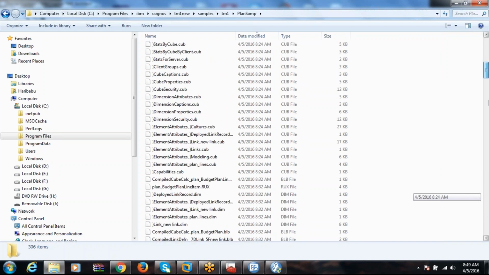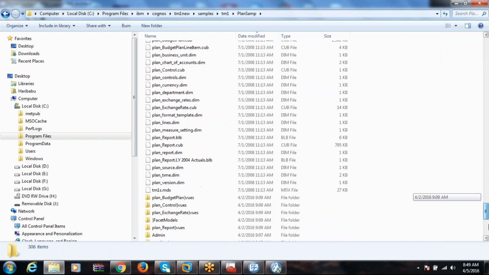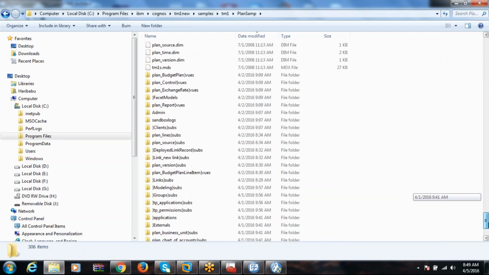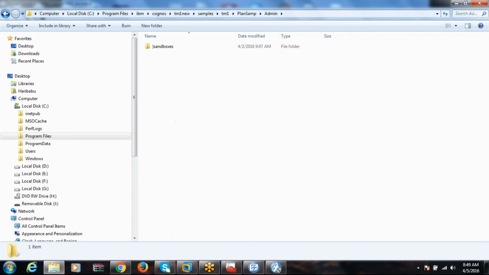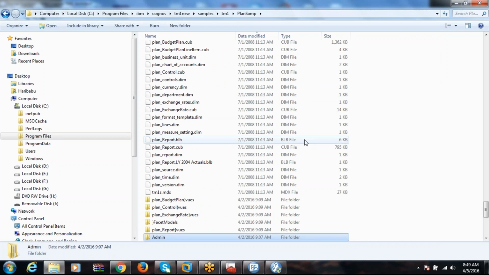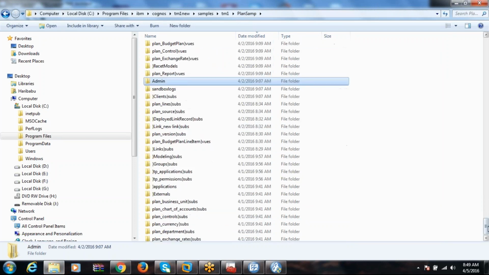Is it in another folder? Maybe I am using which one? Sorry, I am creating different. This is the sandboxes, all the user related.